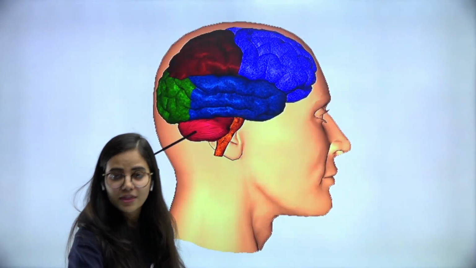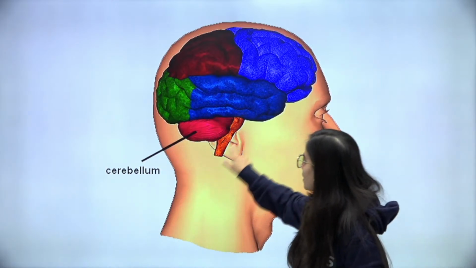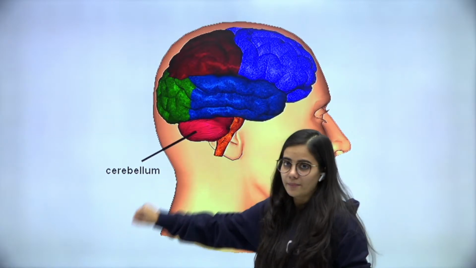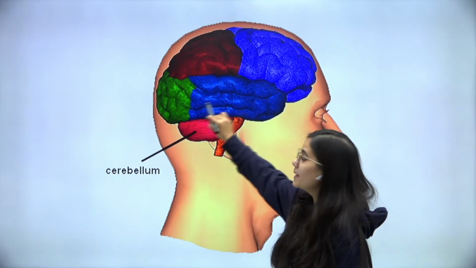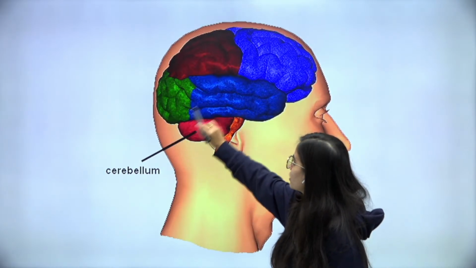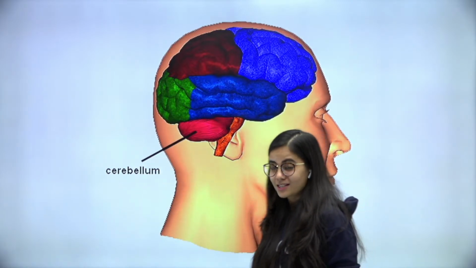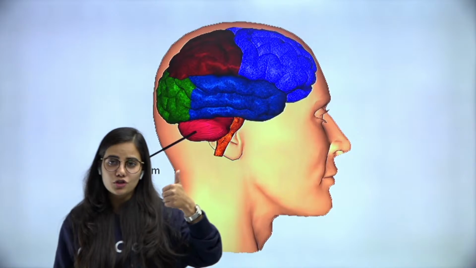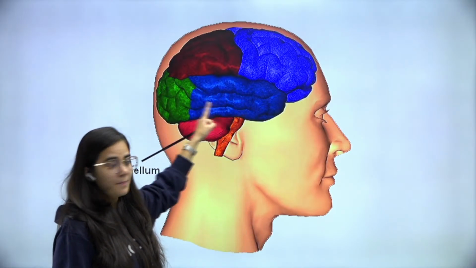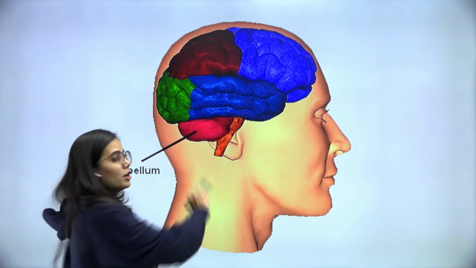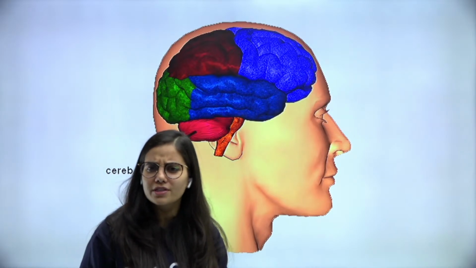Now you can see the smaller part. The smaller part over here, this portion is cerebellum, right? I hope you all can see this pink region which we can see. So this pink region is actually called cerebellum. This is the second part of the brain. First we talked about the cerebral hemisphere, and now we are talking about this smaller region which is called cerebellum. So what will be the role of this cerebellum?